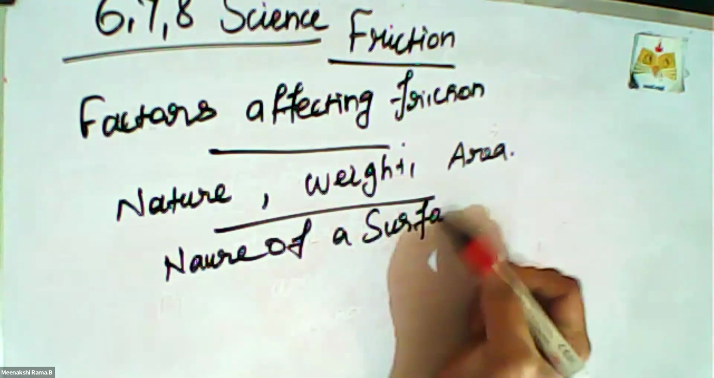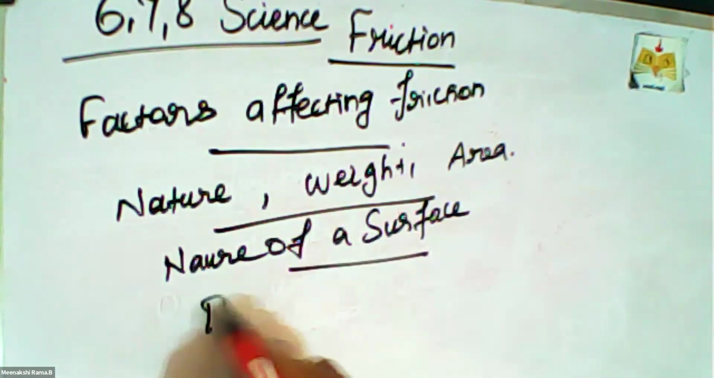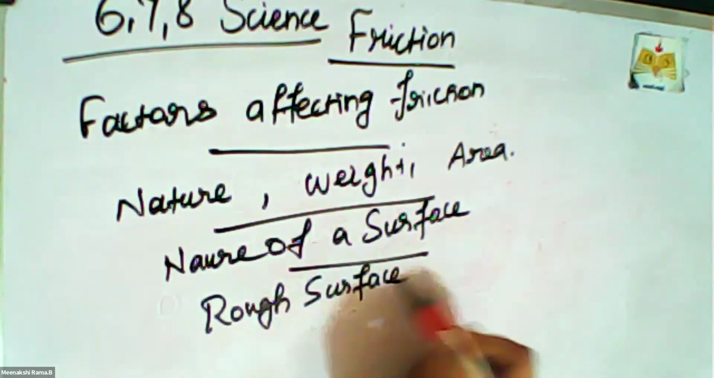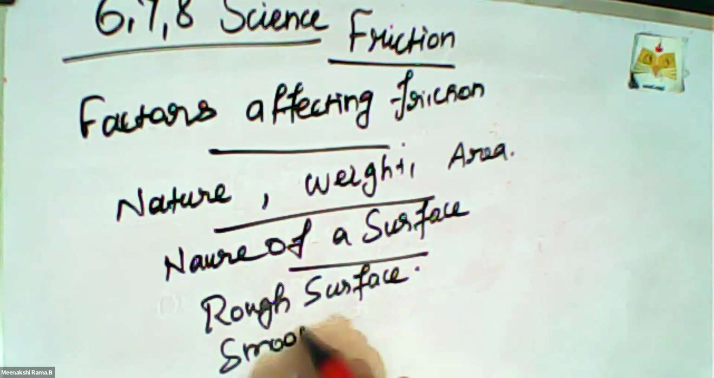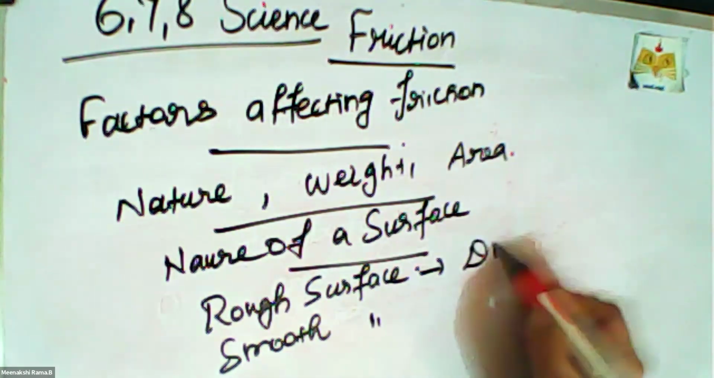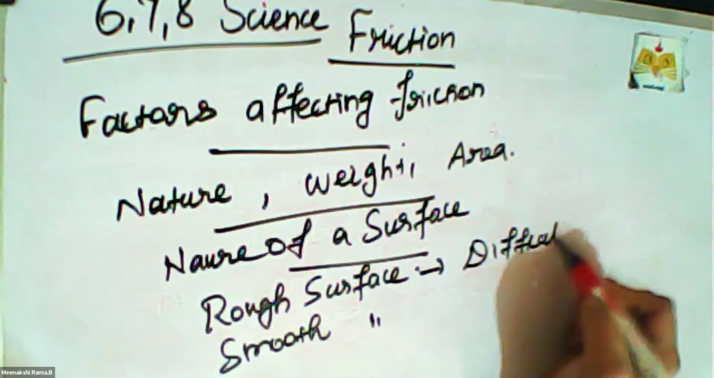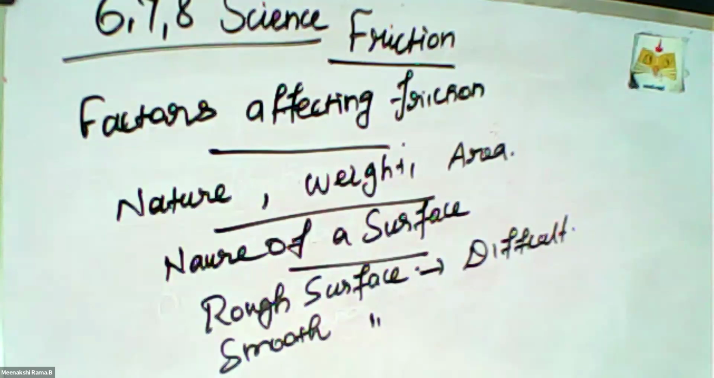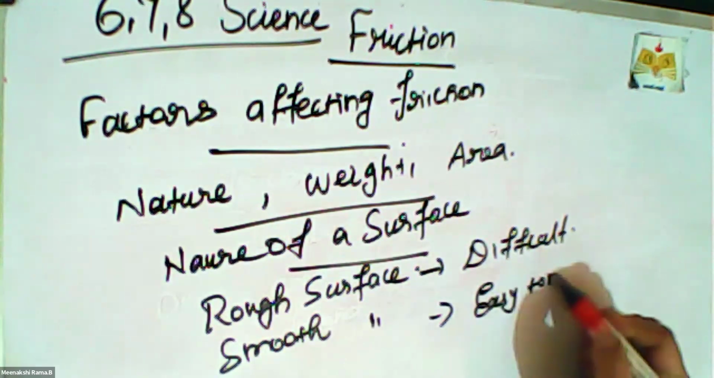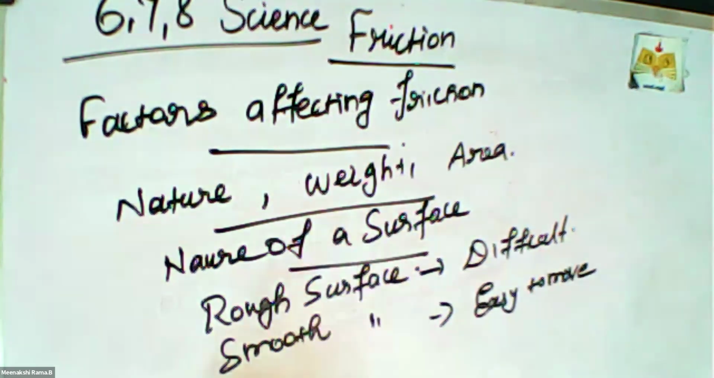Nature of a surface: one is a rough surface, another is a smooth surface. A rough surface is difficult to move on. Yes, on a rough surface we need some energy to move. A smooth surface is easy to move on. So depending on the nature of the surface, the friction effect differs.